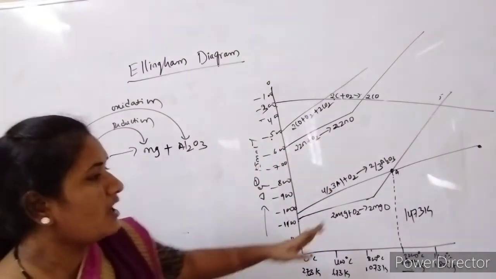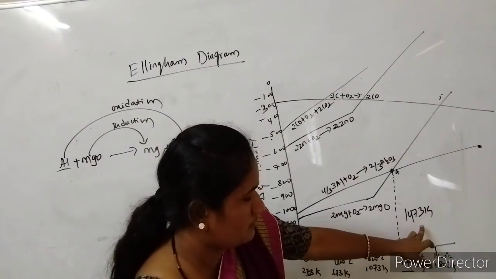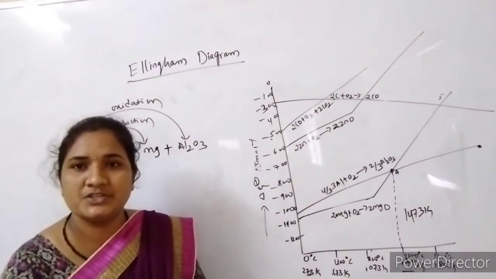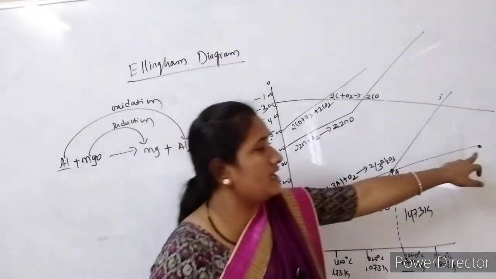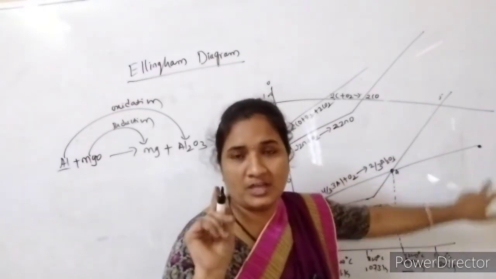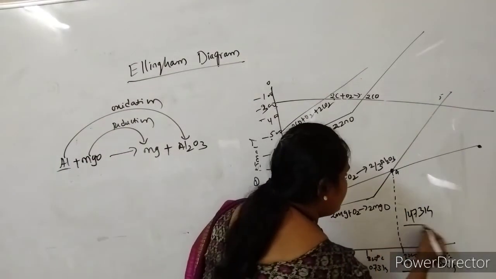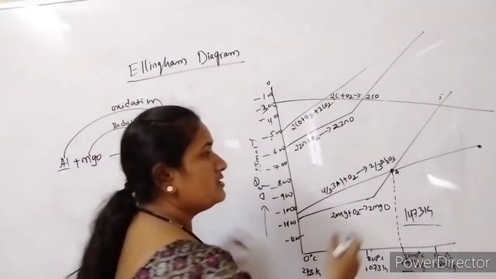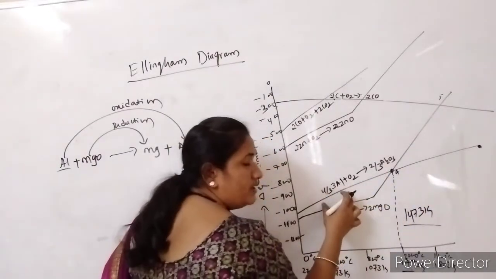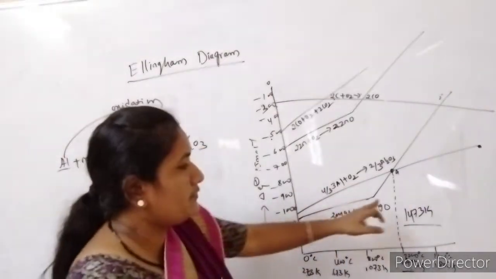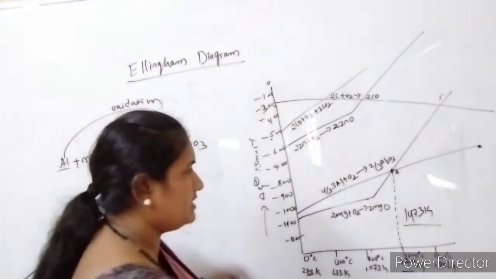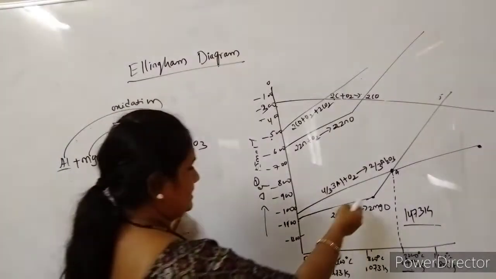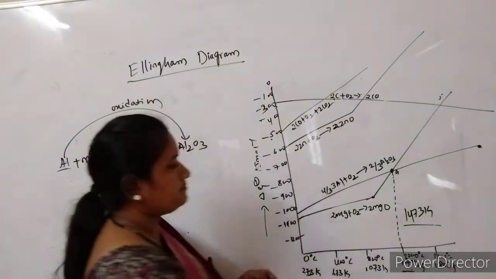So it shows that after 1473 Kelvin, aluminium will behave as a good reducing agent because it is showing the lesser delta G value. So you have to mention the temperature as 1473 Kelvin or after 1473 Kelvin. The delta G value will be negative, more negative for aluminium. If I consider below 1473, see here, the delta G value we have to consider is lesser than that of aluminium.